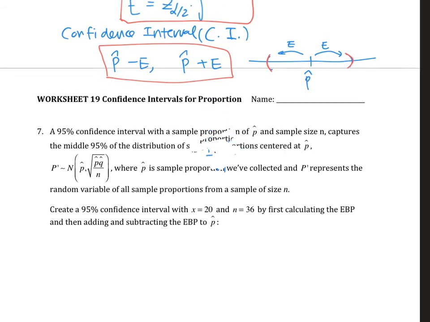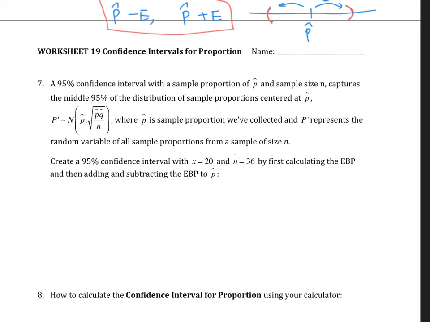Number 7 just gives you theoretical background. Since we're taking samples and looking at their proportion, we're looking at the distribution of sample proportions. Meaning, if I go out and survey a bunch of people, and you go out and survey a bunch of people, we probably get slightly different answers. So if you look at all possible sample proportions we calculate, it's going to have a normal distribution, and the mean and standard deviation are going to be like this. That's where the formula for margin of error that we talked about earlier, the standard deviation, came from.